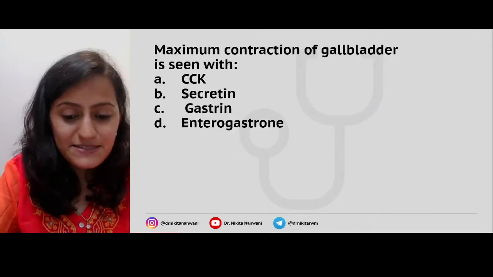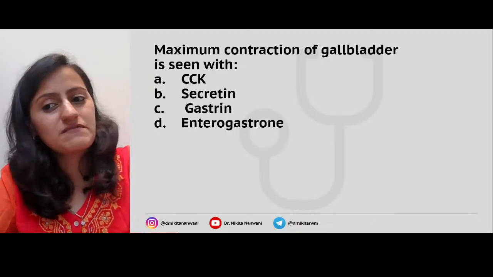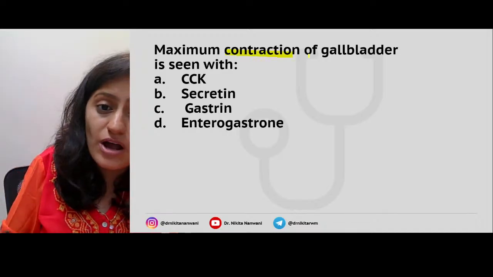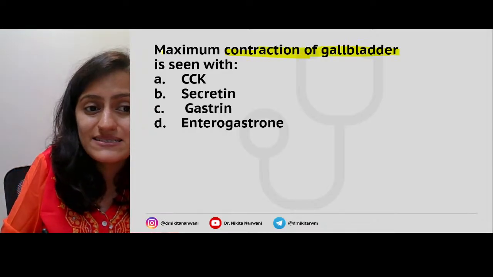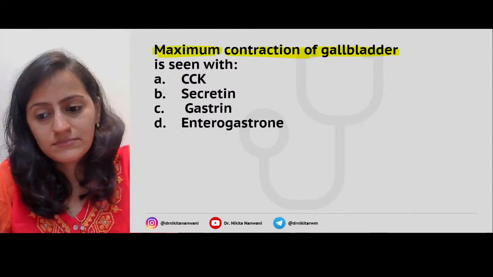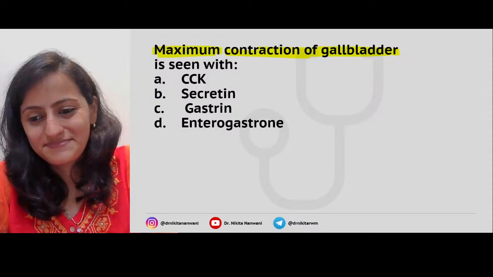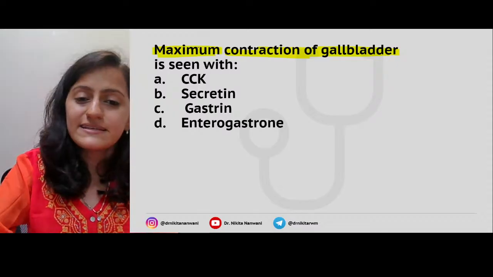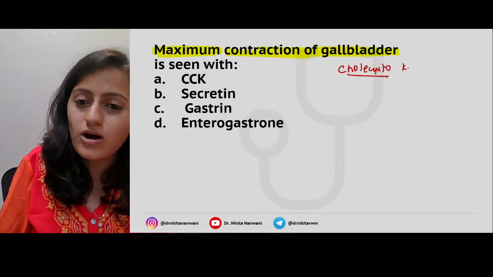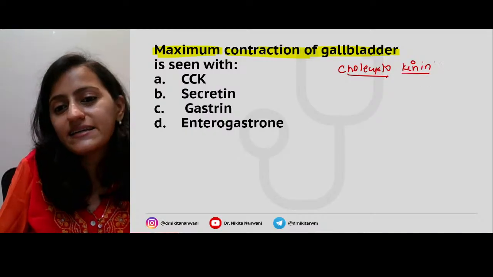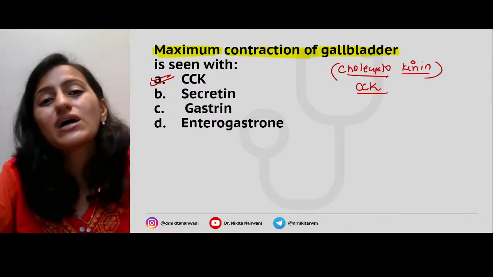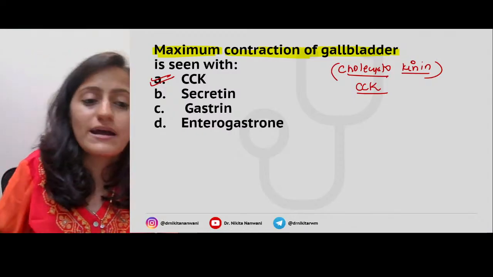Okay. Next one, very, very important. All these are the previous year questions, so I'm giving you a quick review of the previous year questions. Maximum contraction of gallbladder is seen with... Easy to remember. Gallbladder is basically cholecysto, so the motility, the contraction is the kinin. So it is cholecystokinin, which stimulates the gallbladder contraction.